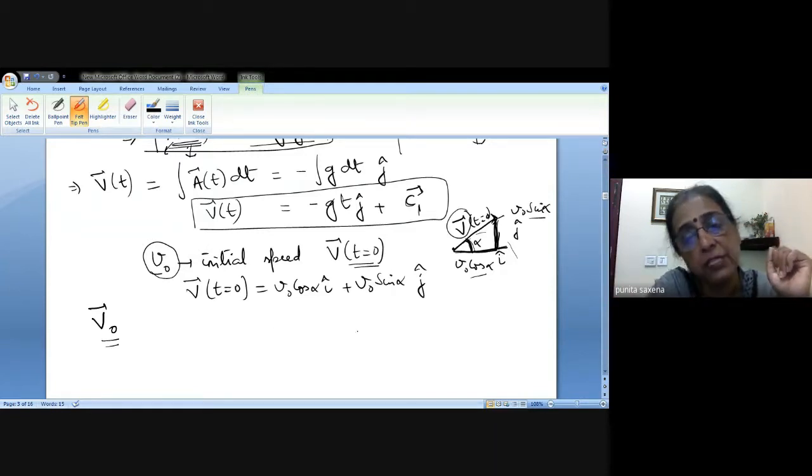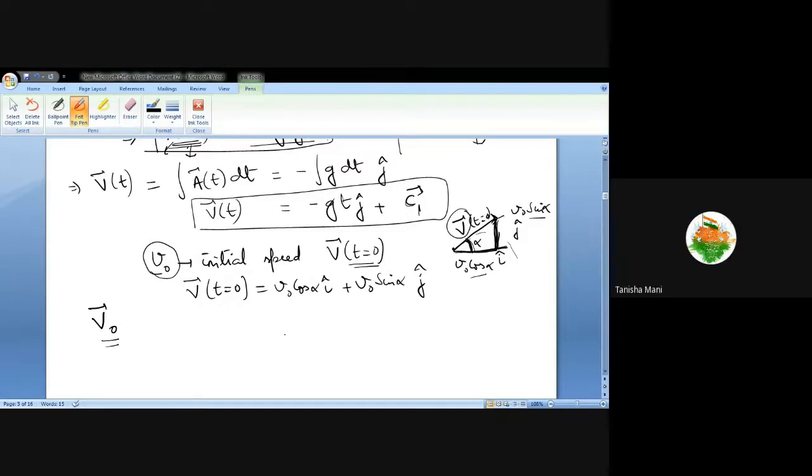What happens when alpha is pi by 2? Tell me, what will happen? In this equation, when alpha is pi by 2, what will happen? V naught equals V naught j, okay?